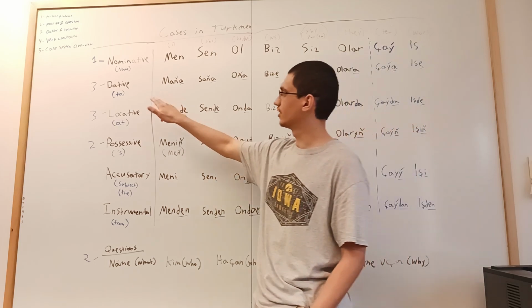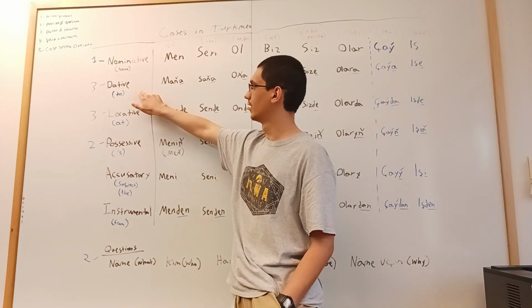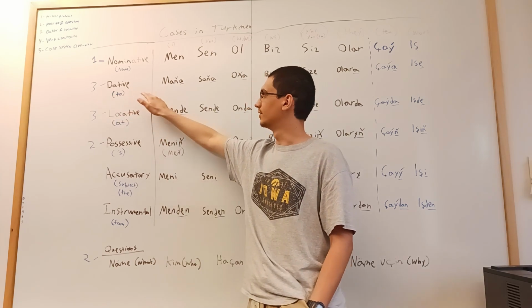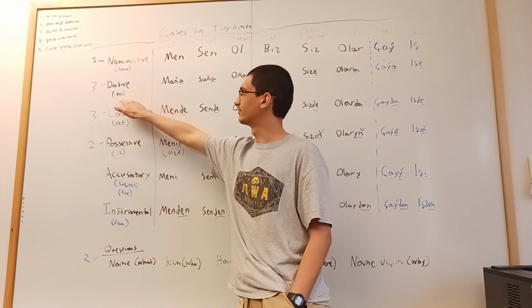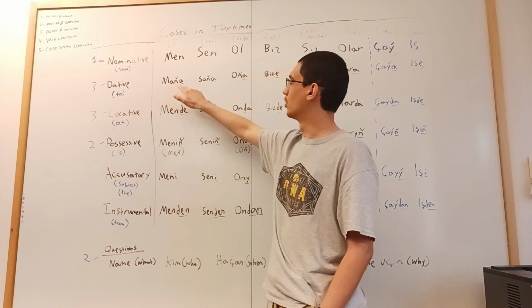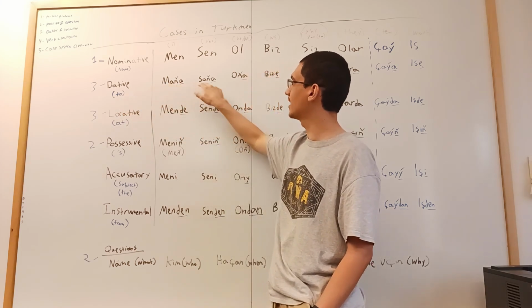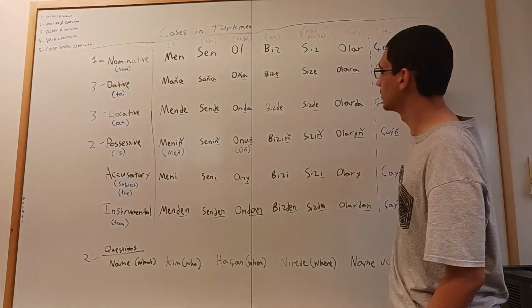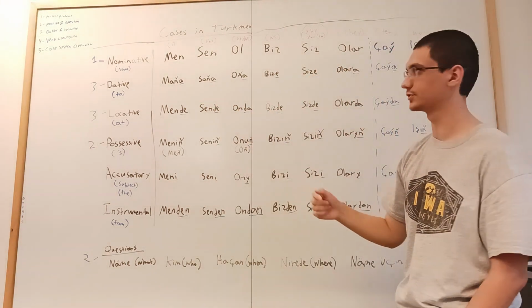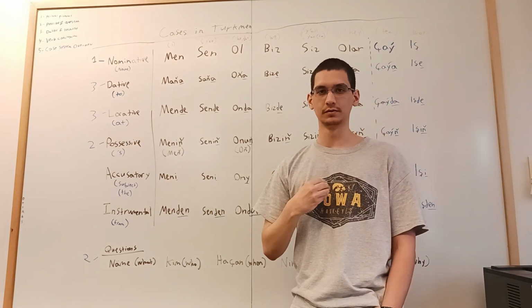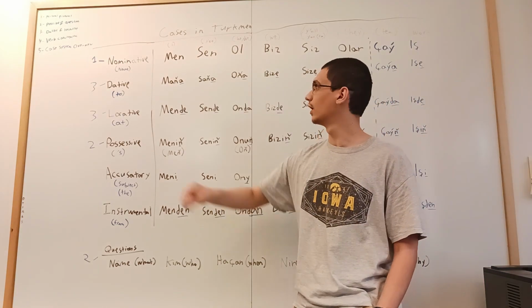The second case here, this is the dative case. This was covered in my third Turkmen grammar video. This case conveys the concept of to. So to make this case, you basically add an a or an e to the ends of the nouns or pronouns. So how do you say to me in Turkmen? Manga.